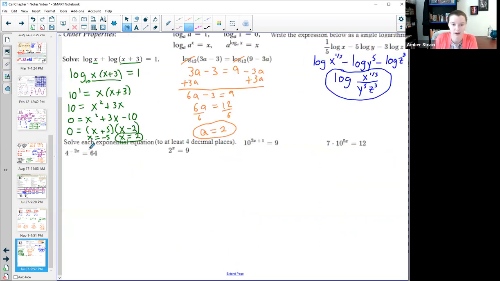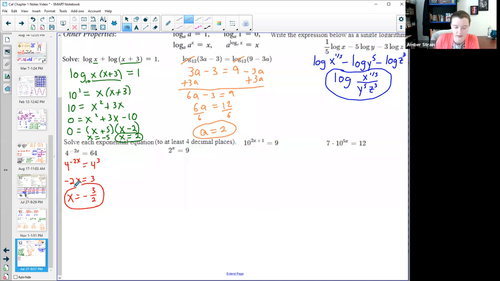Okay, and then last, if we go the other way and we have an exponential equation, there's one of 2 things we could do. If there's a way I could rewrite this answer in the form of this base, so for example, 64 is 4 cubed, then I can say kind of the same idea as this orange one, that if 4 to this power equals 4 to that power, then this power must equal that power. The minus 2x must equal the 3, which means x must be -3 halves.